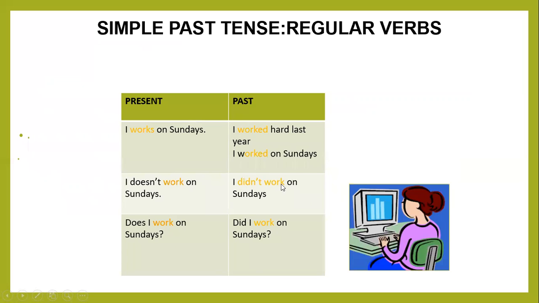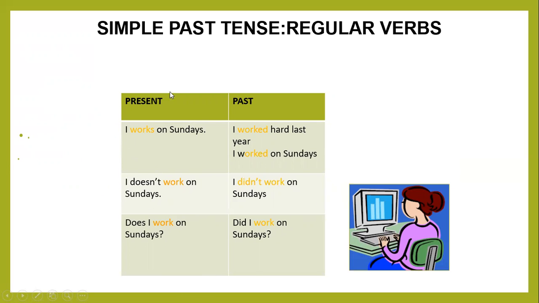I didn't work on Sunday. Notice this carefully because this question is asked in some competitive exams and many students give a wrong answer. They answer in this way: I didn't worked on Sunday. Okay, you understand here.